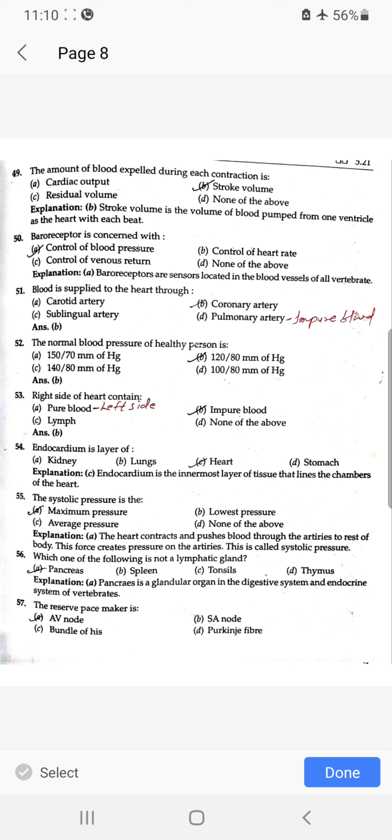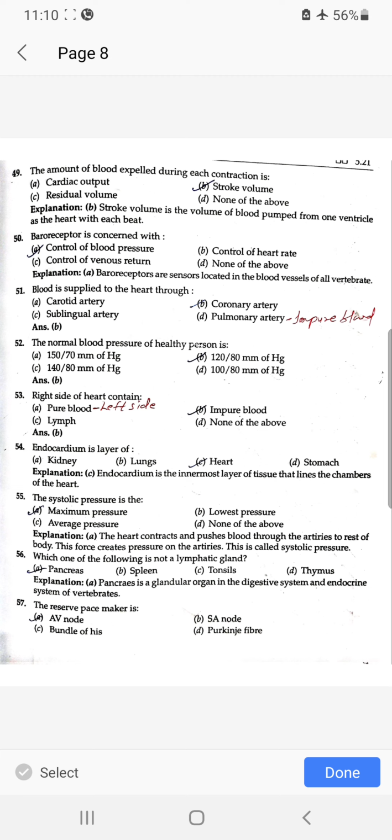Baroreceptor is concerned with control of blood pressure. Blood is supplied to the heart through the coronary artery. The normal blood pressure of a healthy person is 120 by 80 mm of Hg. Right side of heart contains impure blood and the left side contains pure blood. Endocardium is a layer of heart. The systolic pressure is the maximum pressure.